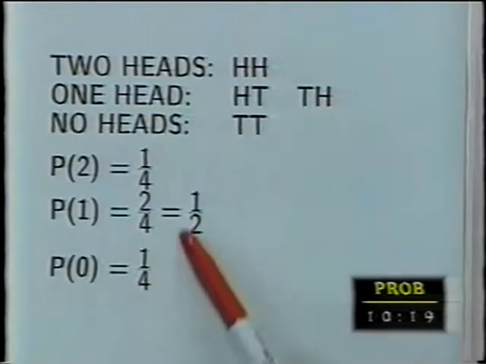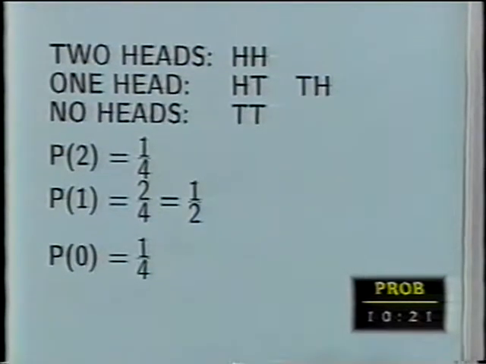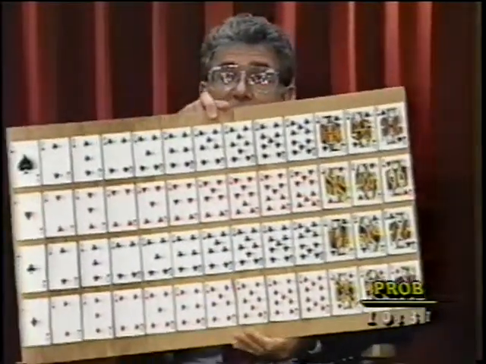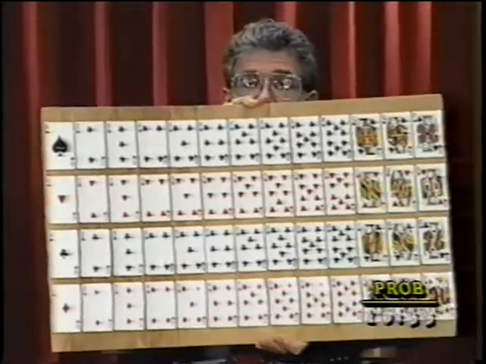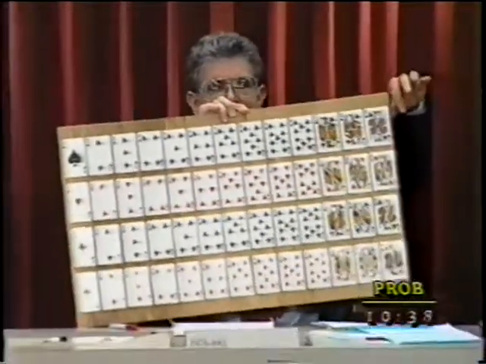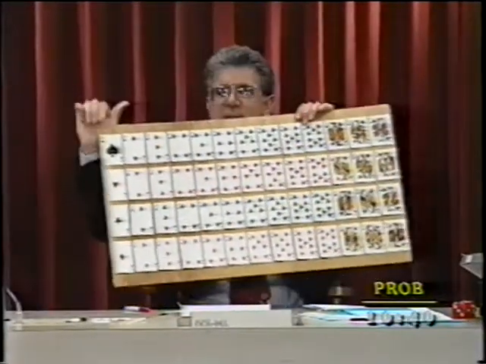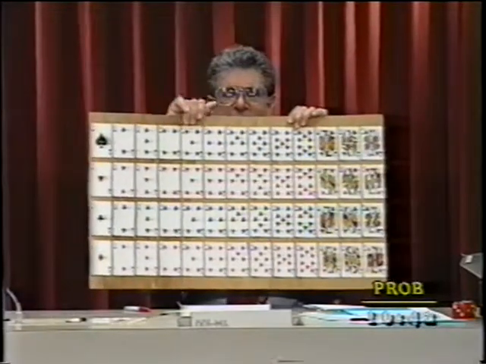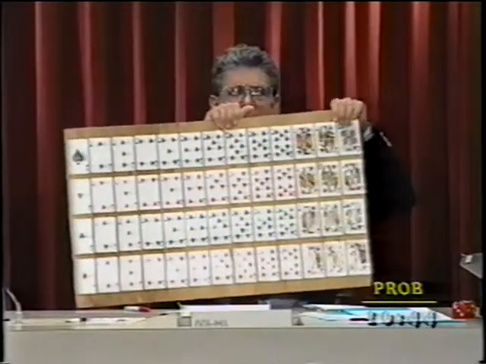So figuring probabilities is not difficult at all. It's kind of trivial. Let's look now at a deck of cards. I'm not wanting to make you gamblers, but I do want you to know what a deck of cards looks like because we'll be referring to it. You'll notice that there's an ace, 1, 2, 3, 4, 5, 6, 7, 8, 9, 10, Jack, Queen, King.